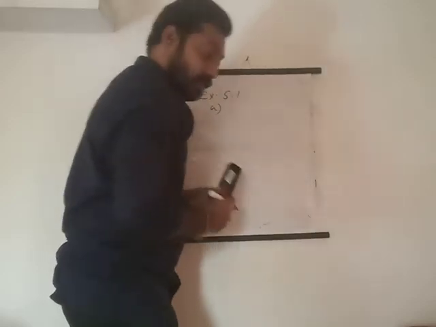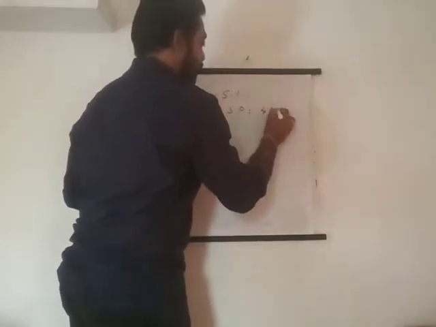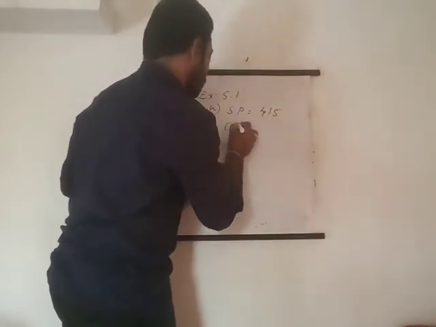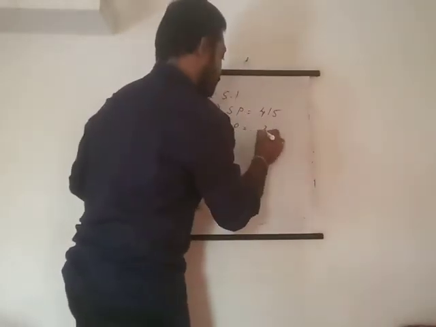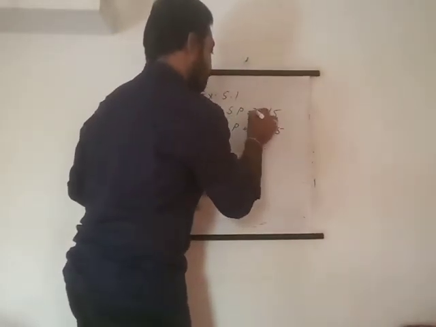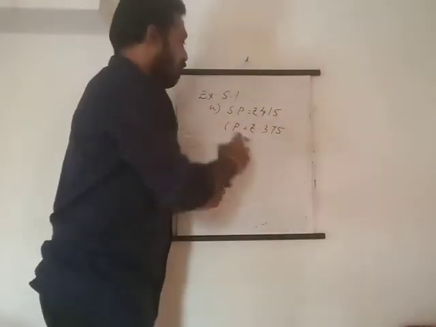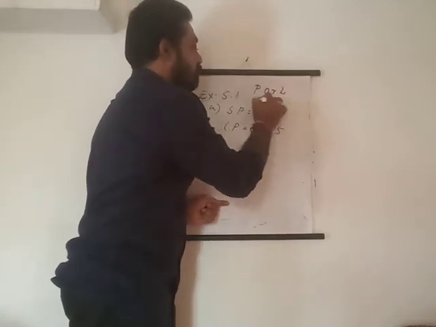A. Okay, A, it is given as sale price for an article is rupees 415 and the cost price is rupees 375. The question is, find the profit or loss in the following cases. Okay, that is the question. So we need to find out whether it is profit or loss.